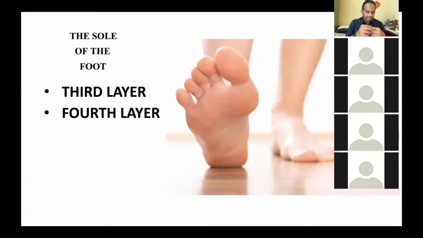And not only that, the skin of the sole does not have any kind of hair. Like the skin of the hand, there you don't find any hair. Do you find hair on the thick skin? No, sir.